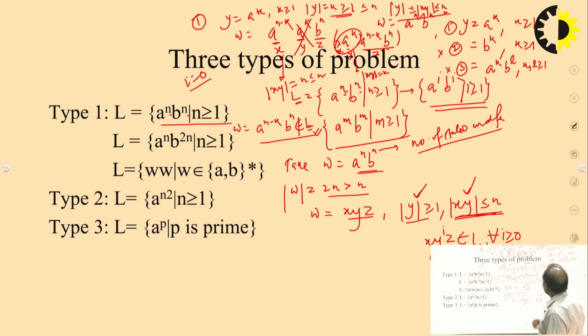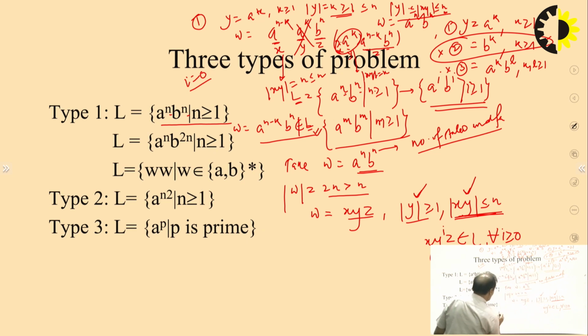Some textbooks also say that y is b to the power k. Let us understand why y is not b to the power k. Suppose w is a^n b^n and we assume that y is b to the power k. We can take it like this, no problem.